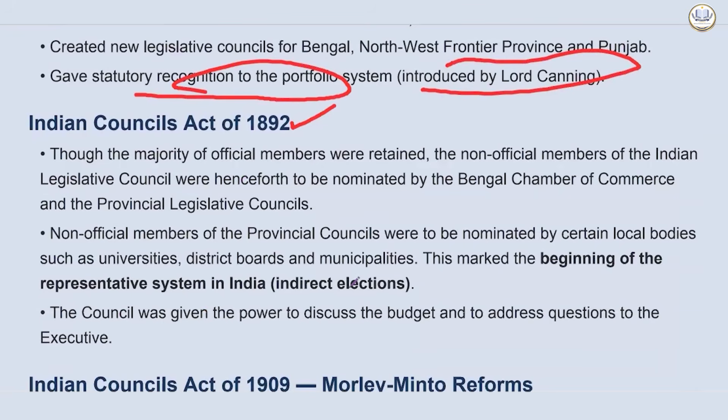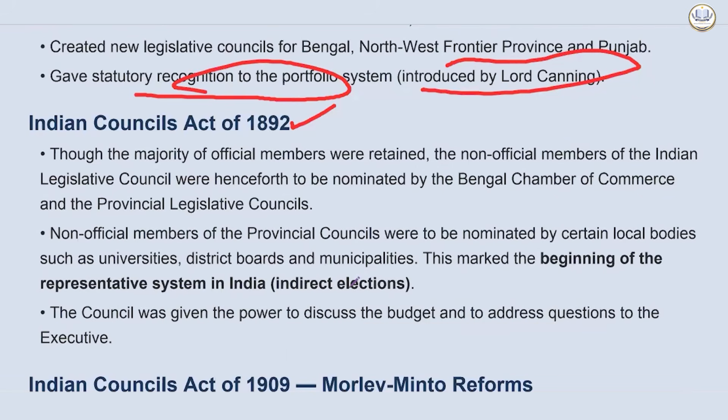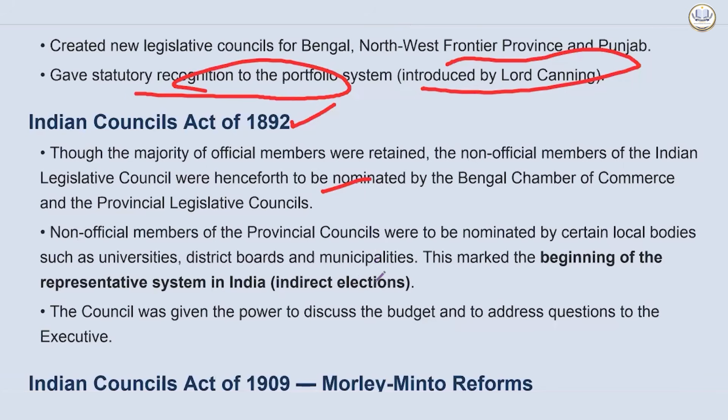Though the majority of the official members were retained, the non-official members of the Indian Legislative Councils were henceforth to be nominated by the Bengal Chamber of Commerce and the Provincial Legislative Councils. So non-official members of the provincial councils were to be nominated by certain local bodies such as universities, district boards, and municipalities. Now, the next statement is very important for your examination.